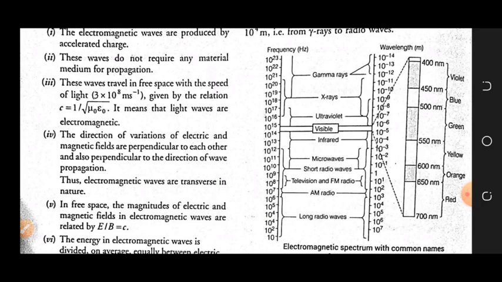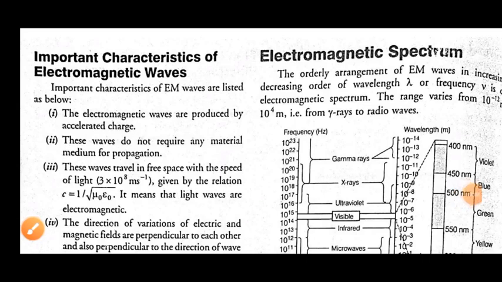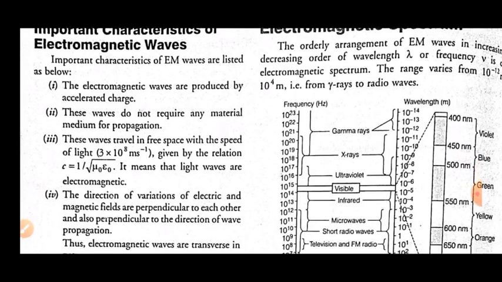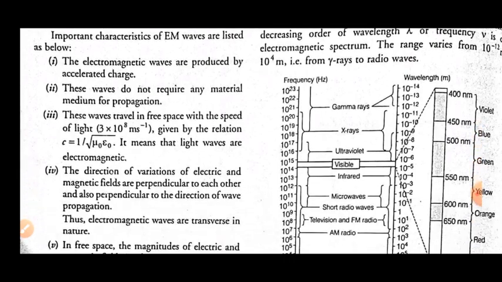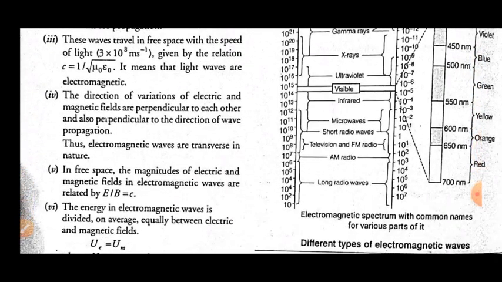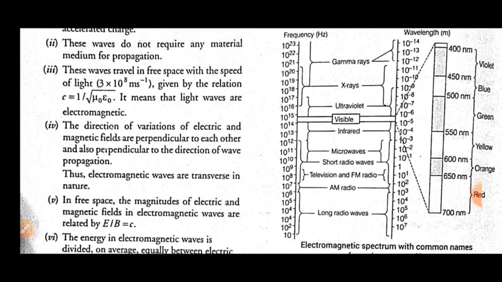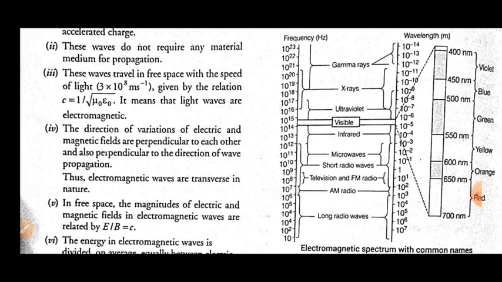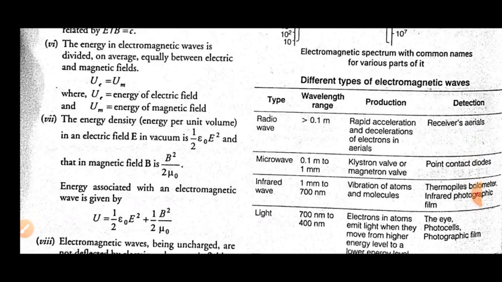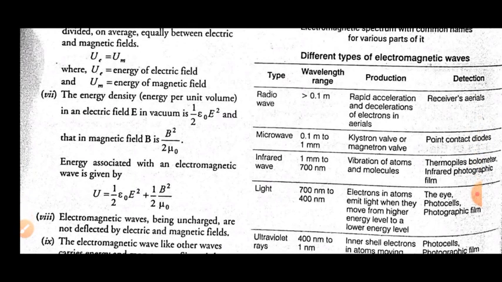In the case of the electromagnetic spectrum, after seeing this diagram, let's see the electromagnetic spectrum here. As you can see, its frequency range lies from 10 hertz to 10 to the power 23 hertz, and the wavelength range is from 10 to the power 7 meter to 10 to the power minus 14 meter. Now, one by one, let's see the different types of electromagnetic waves.